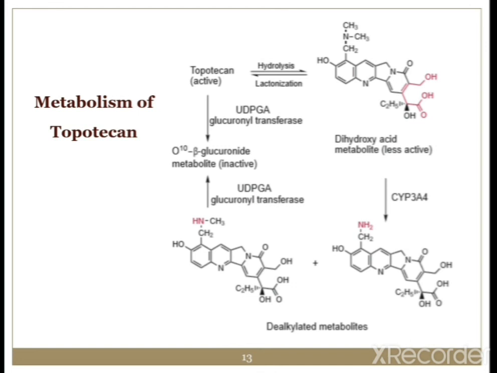In the presence of the CYP3A4 enzyme, it converts into the amino or dealkylated metabolite. These dealkylated metabolites, again in the presence of UDPGA glucuronyl transferase, lead to the O-10 beta glucuronate metabolite, which is inactive in nature. So this is the metabolism of topotecan.